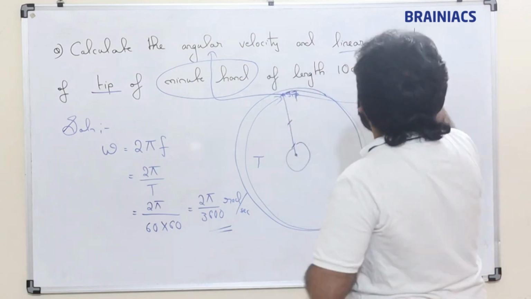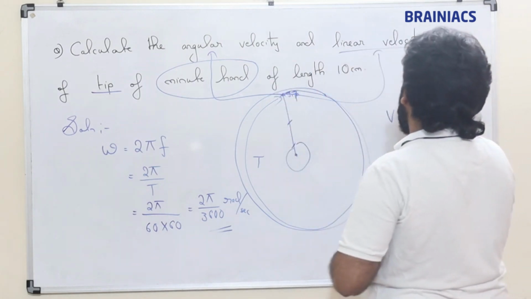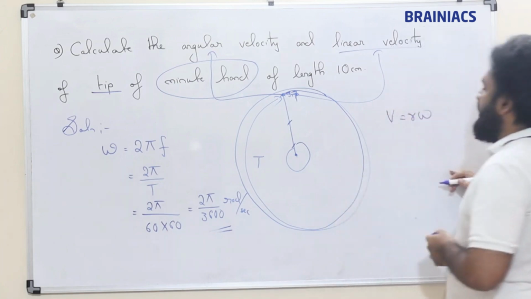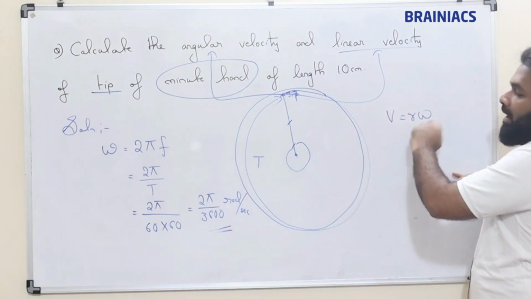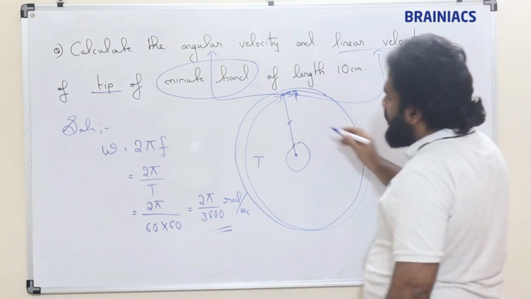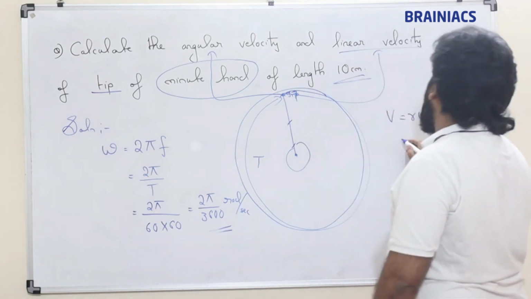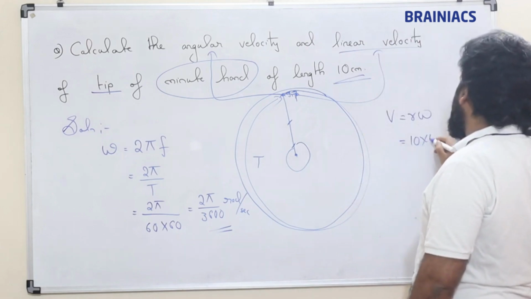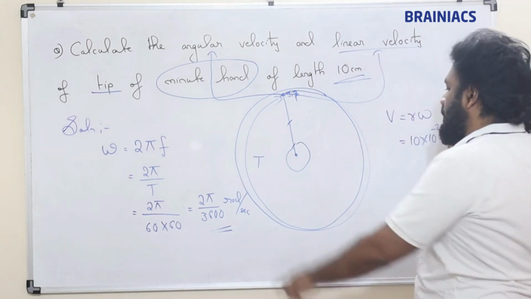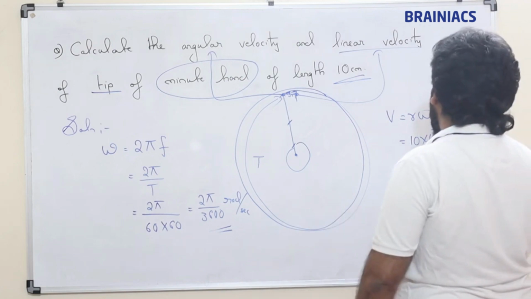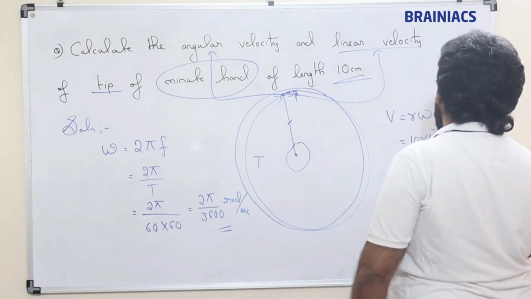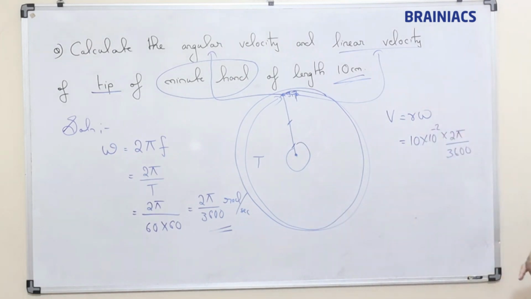But when we come to linear velocity, v is r omega. This r is the radius. If the tip is considered, then the total length we will have to take. So 10 into 10 raised to minus 2 into 2 pi divided by 3600.